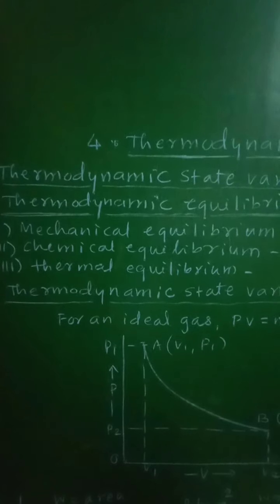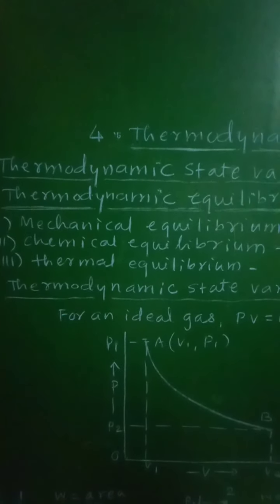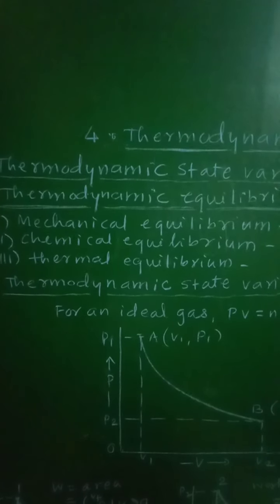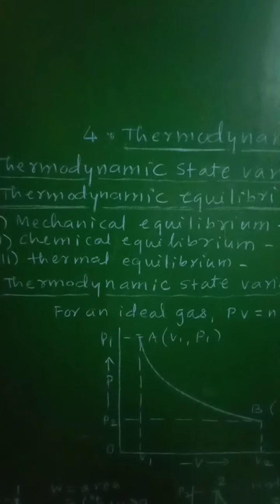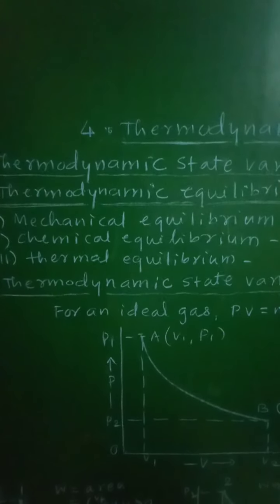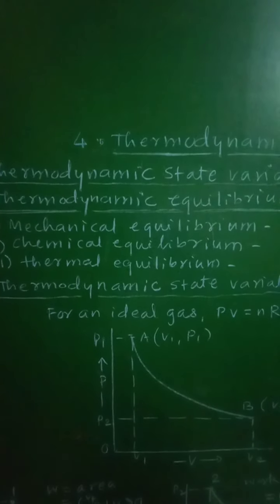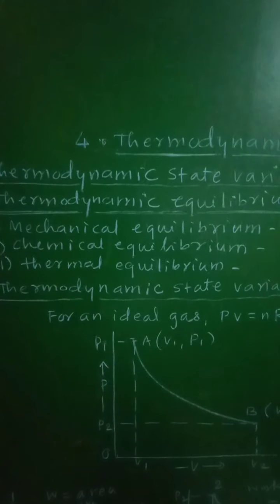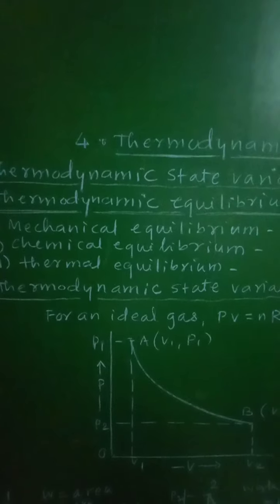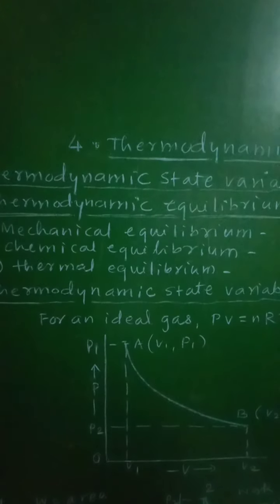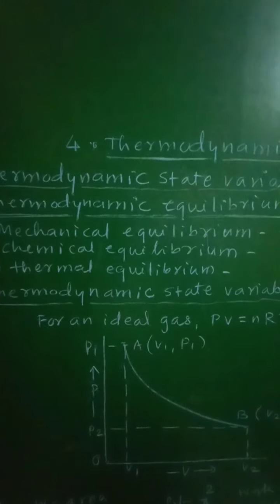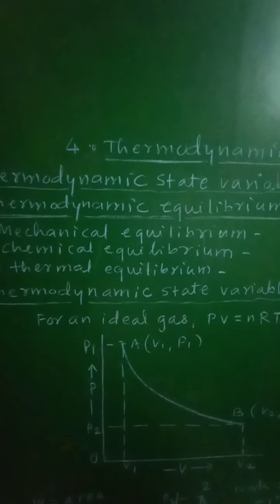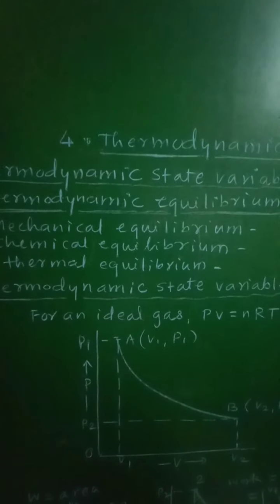The variables which do not depend on the size of the system are called intensive variables. On the other hand, the variables which depend on the size of the system are called extensive variables.